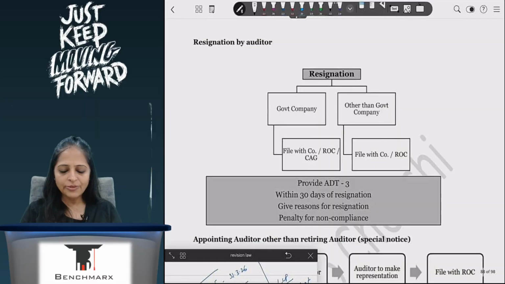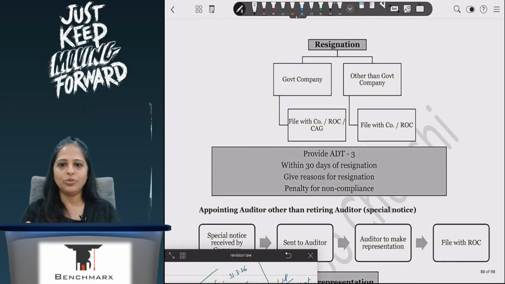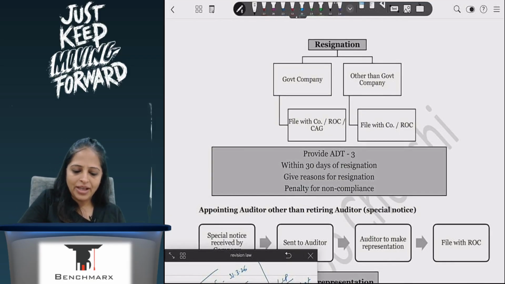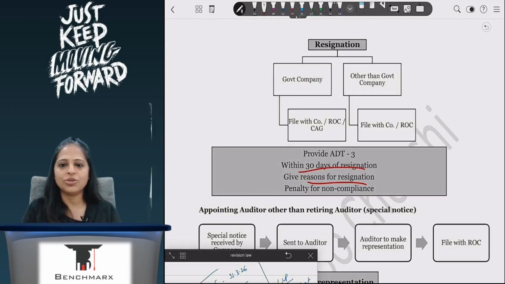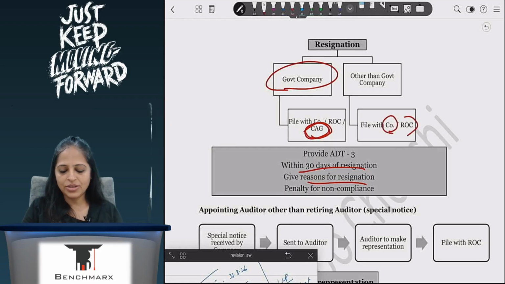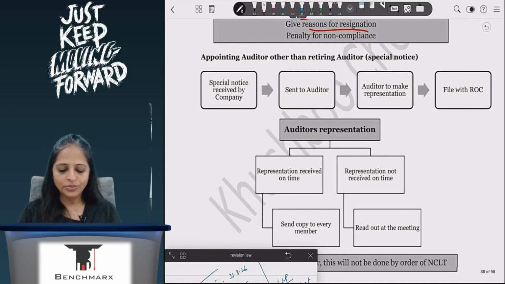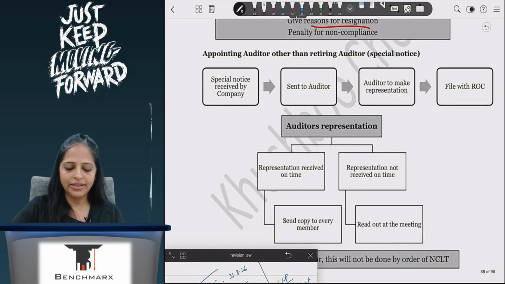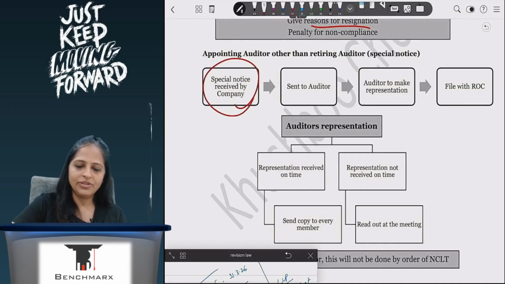Now, if it is a resignation, if he doesn't want to work, he can just resign. He will give his reasons for resignation, and I will have to file with ROC why he wants to resign. If it's a government company, because CAG is appointing, he needs to give it to CAG also. Otherwise, company and ROC is sufficient. So resignation he can do, but if I'm removing him, then I have to take the approval of CG or RD, and once they give opportunity of being heard, then only I can remove. So that is different.